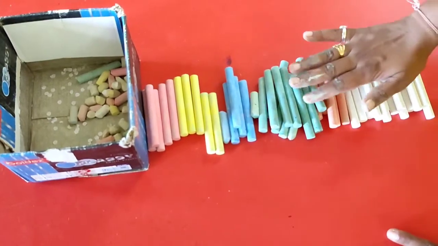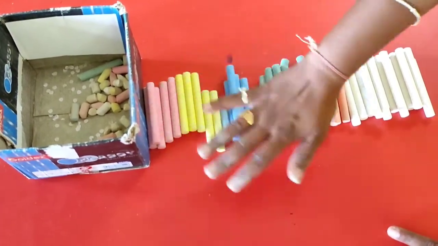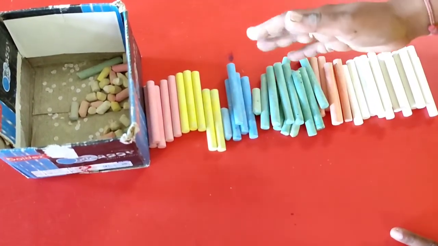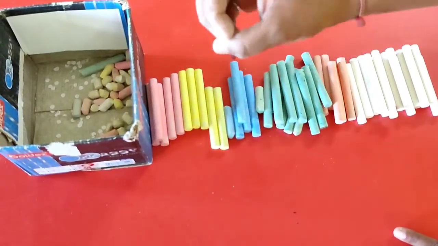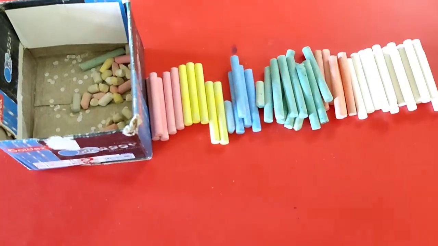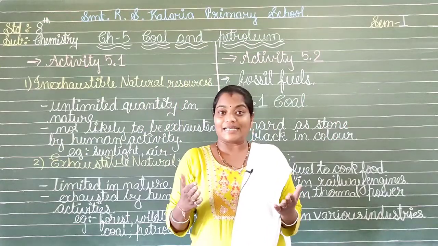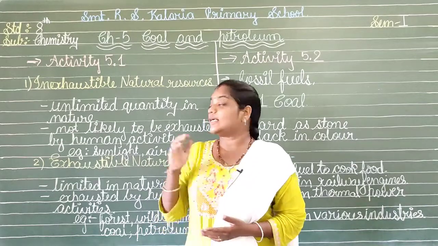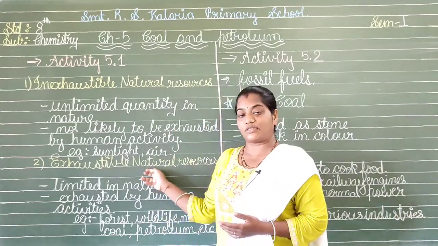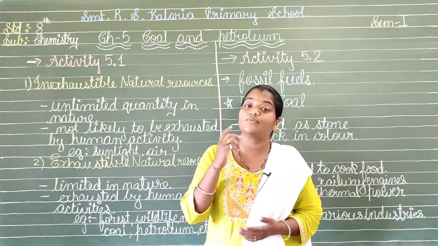The first to sixth generations have utilized whatever was available to them from the crust of the earth, and now there is nothing left for the seventh generation. So by this activity, what do we conclude? Yes, we can say that the exhaustible natural resources are going to finish in this way.